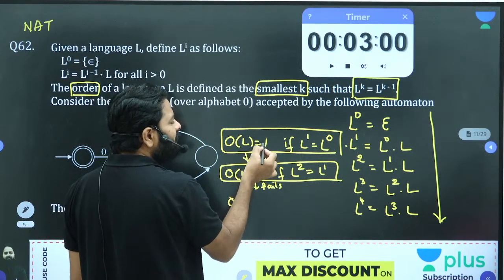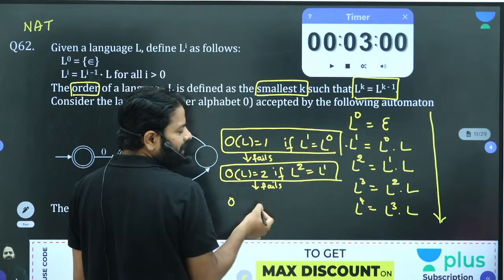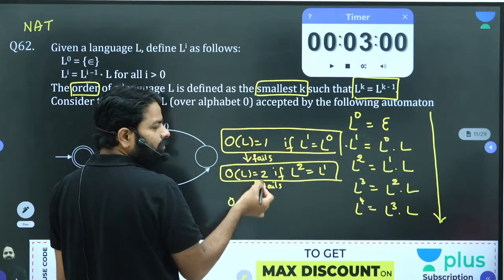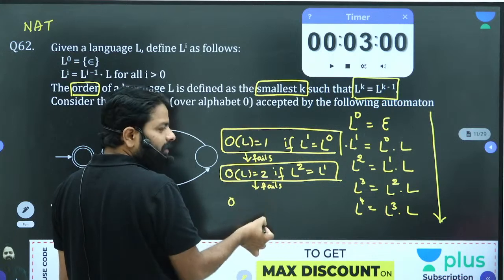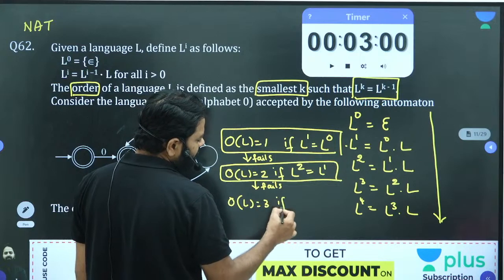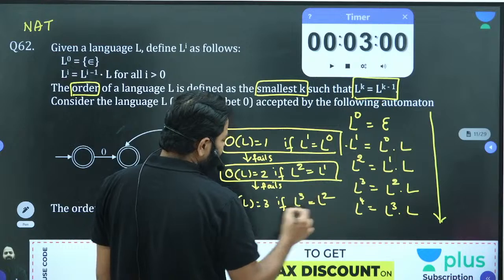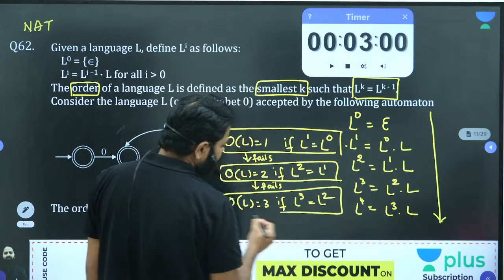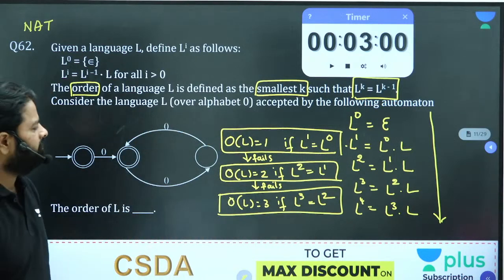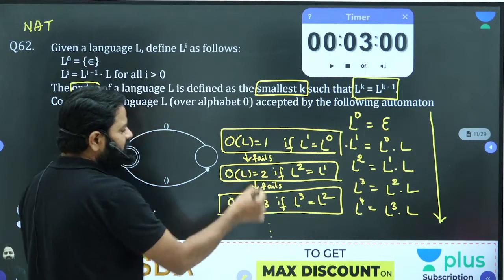So L power k is equal to L power k minus 1. k may be 1, k may be 2, k may be 3, but try in increasing order. If L power 3 is equal to L power 2, and so on, to find the smallest k.